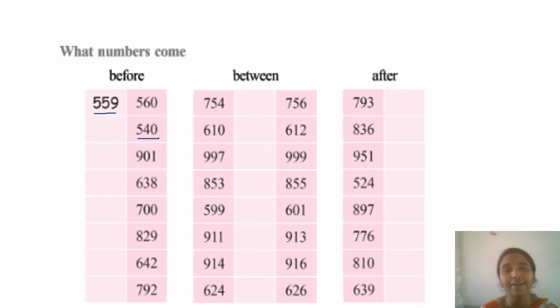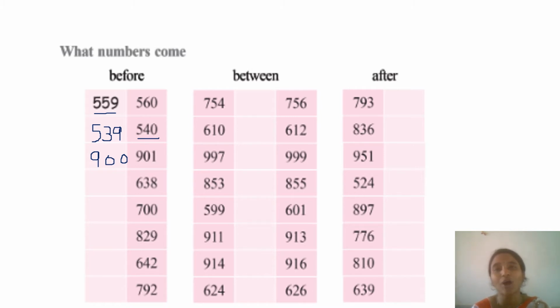Next 540. Before 540 which number will come? Yes, 539. Okay, 5, 3 and 9. Yes, before 901 which number will come? Which number will come before 901? 900, right? So 900 is the before number of 901. Now I am leaving the remaining one. You have to submit it as your assignment.